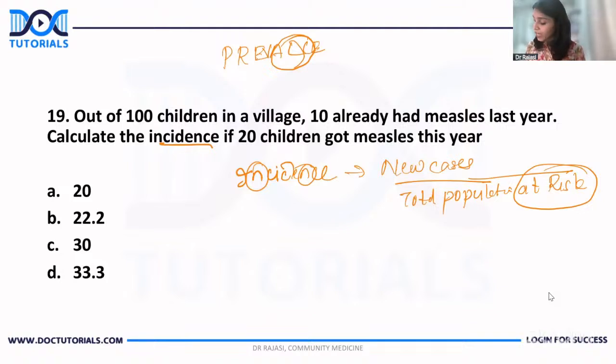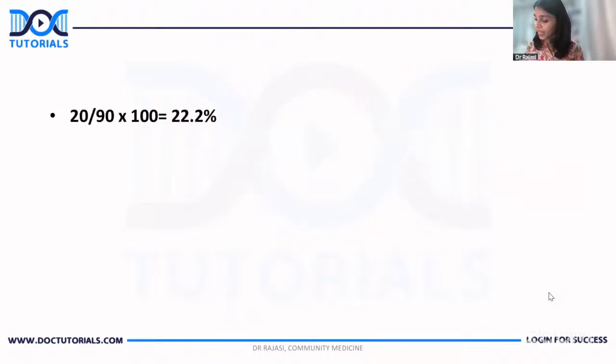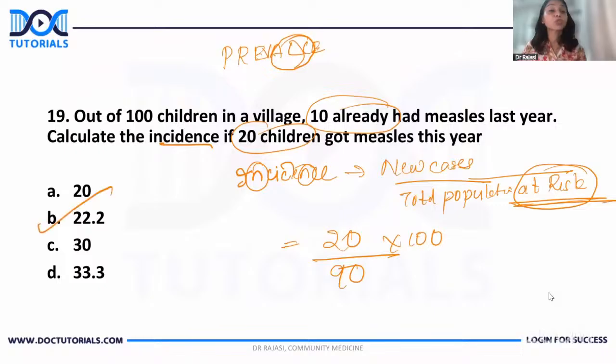So, new cases, there is no doubt. It is clearly said 20. We will put that 20 there. In the denominator, will you put the total population 100? No, it is total population at risk. Already 10 children got measles. Now, are they at risk for developing measles in the next year? No. So you have to remove that. So it is 20 divided by 90 into 100. You will get the answer as 22.2. So here the answer is 22.2.